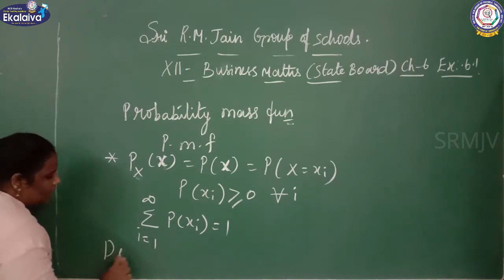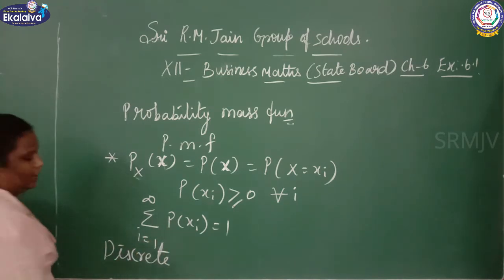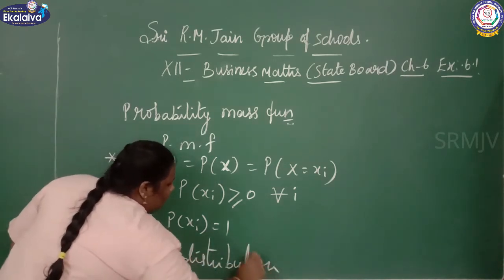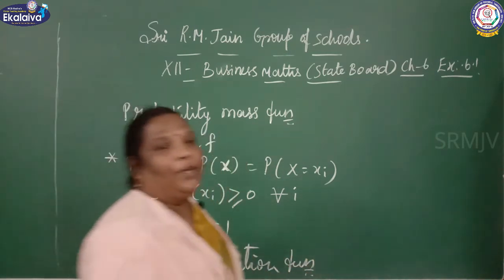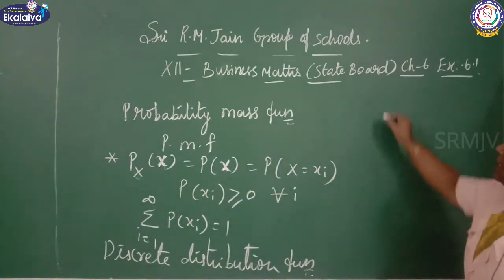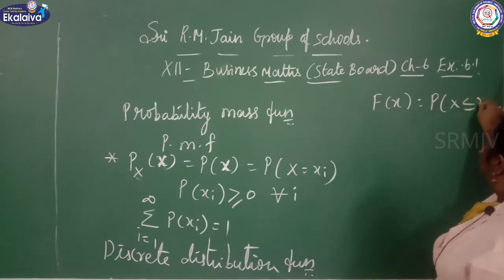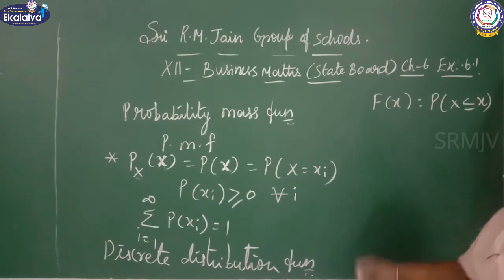Next, the discrete distribution function. What is the discrete distribution function? Capital F of x equal to P of X less than or equal to x is called the cumulative distribution function.